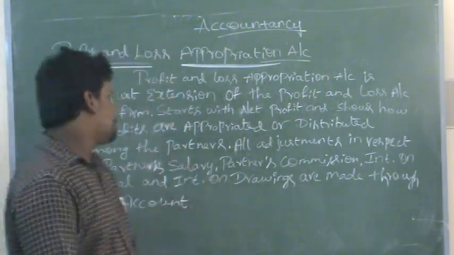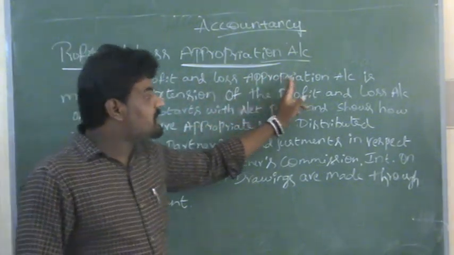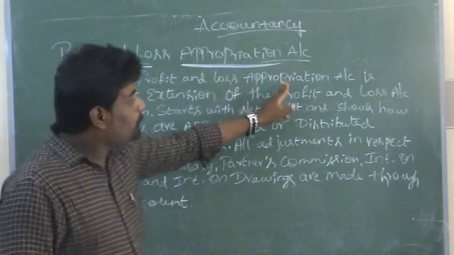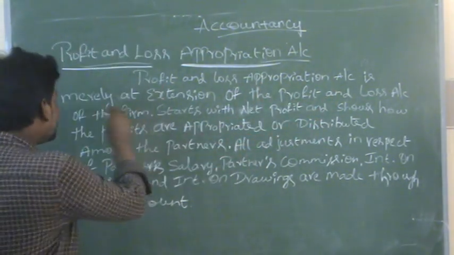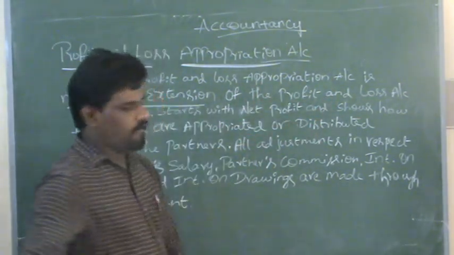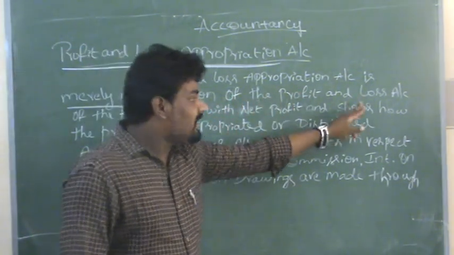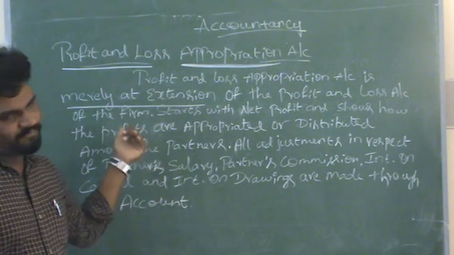The profit and loss appropriation account is merely an extension of the profit and loss account of the firm.